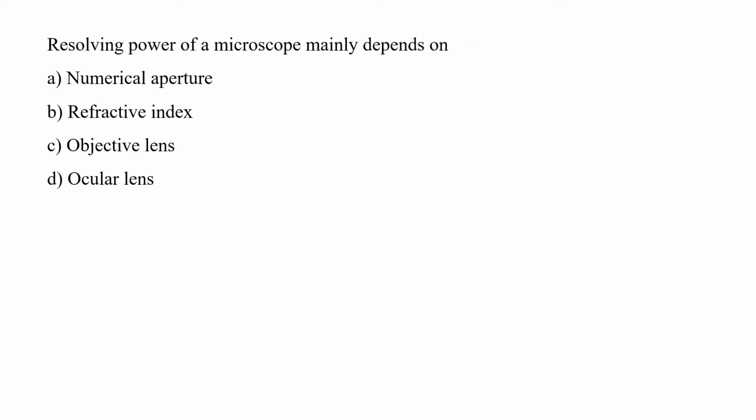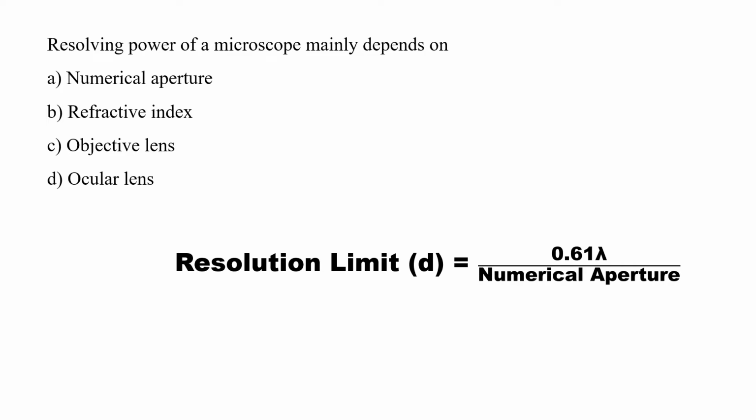Resolving power of a microscope mainly depends on numerical aperture, refractive index, objective lens, or ocular lens. As we know, the resolving power is the ability to distinguish two closely situated points as two distinct ones. If we see the equation, we will find that the limit of resolution can be related with the lambda and numerical aperture.